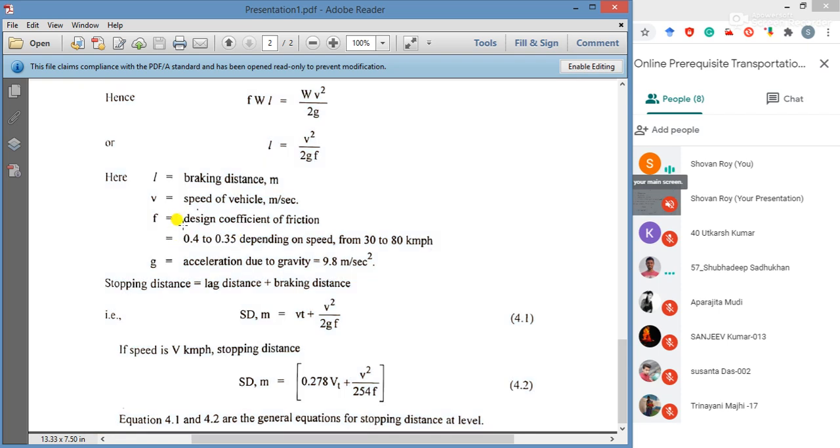But in your exam the IRC code is not allowed. This value 0.4 is a common value, so you can take 0.4 as the f value for calculating sight distance.